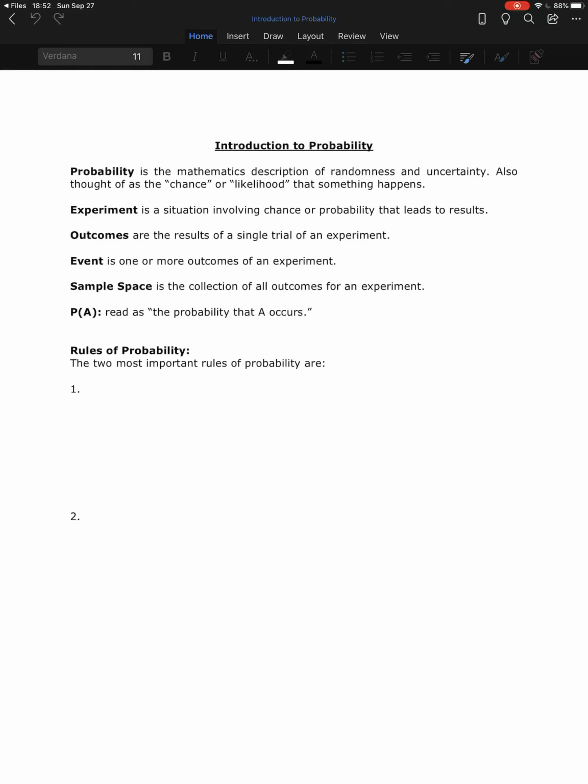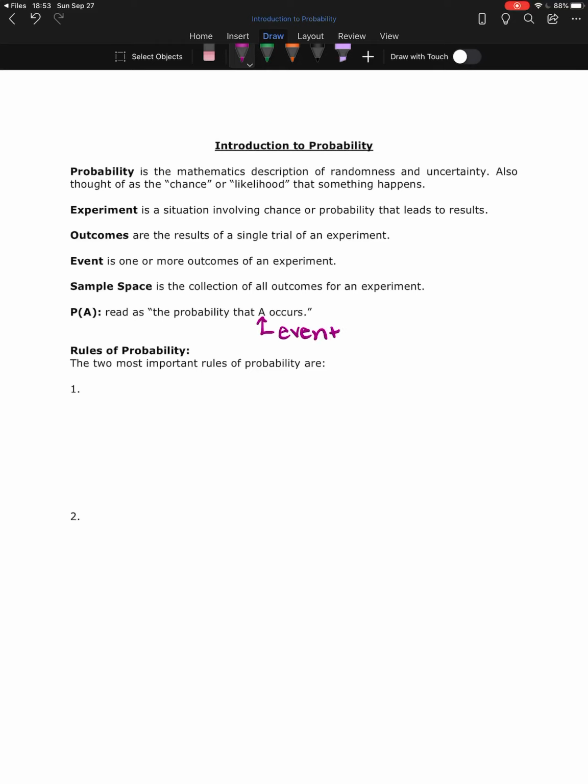And then this last one, this P and then the A in parentheses, this is read as the probability that A occurs. And in this case, A represents our event. So I'm going to finally do a little bit of writing here. So A is an event.